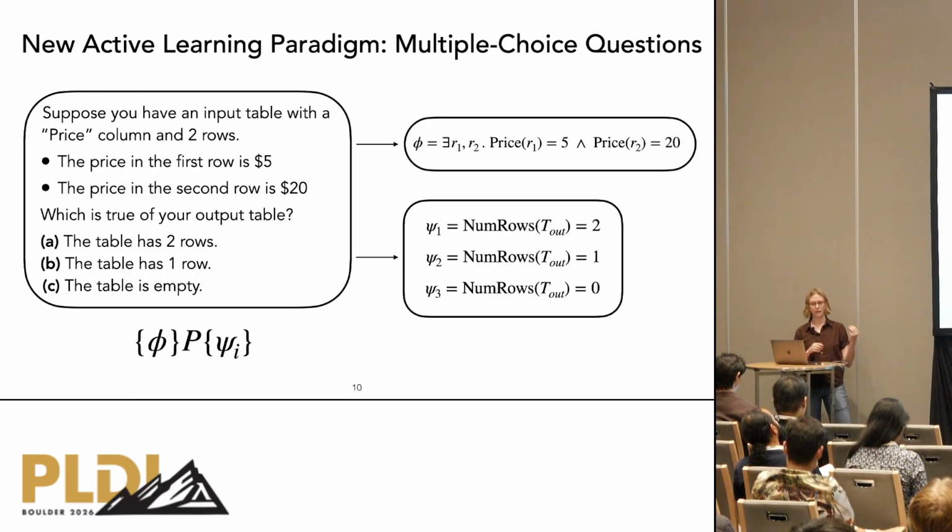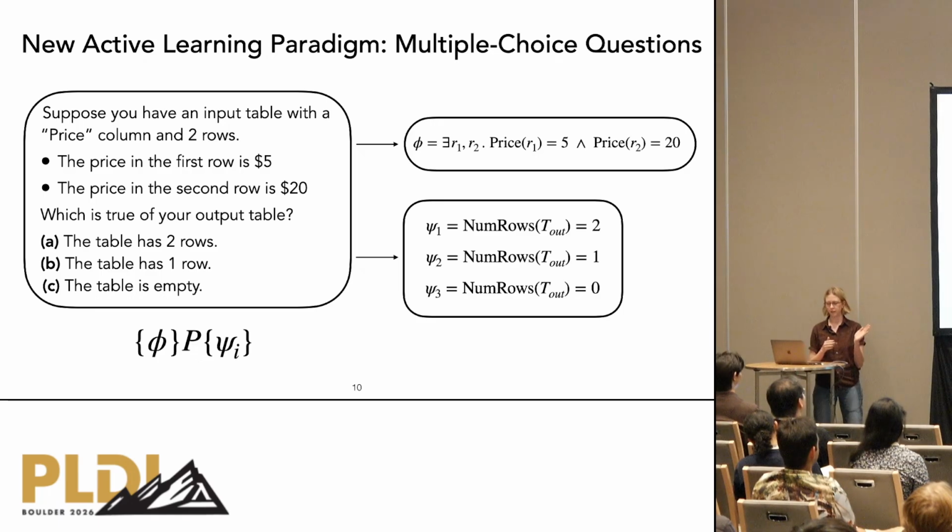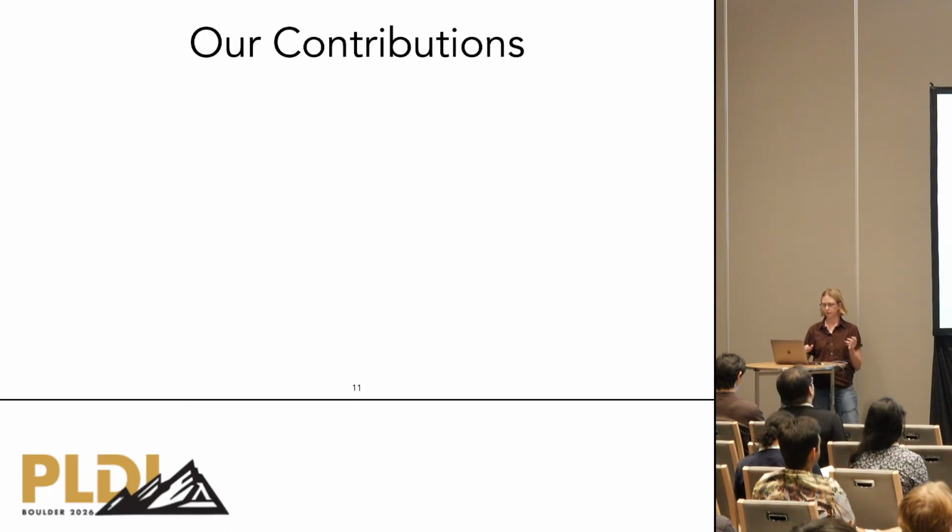We can use an LLM to translate these formulas into natural language, and the queries are designed to balance simplicity, meaning that they're easy for a user to interpret and answer, and power, meaning that they prune large portions of the hypothesis space of programs. Because these queries don't rely on concrete inputs, they can reason about wider classes of behavior than existing active learning techniques.